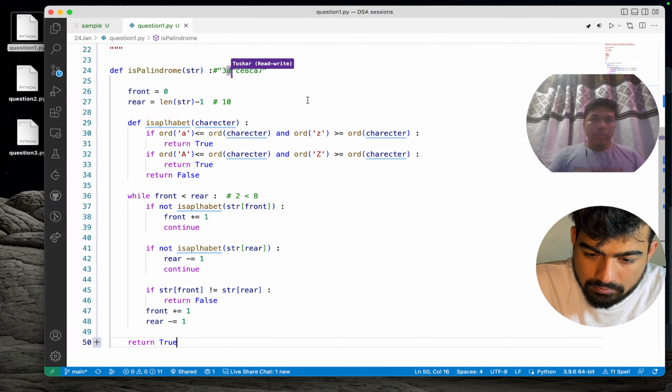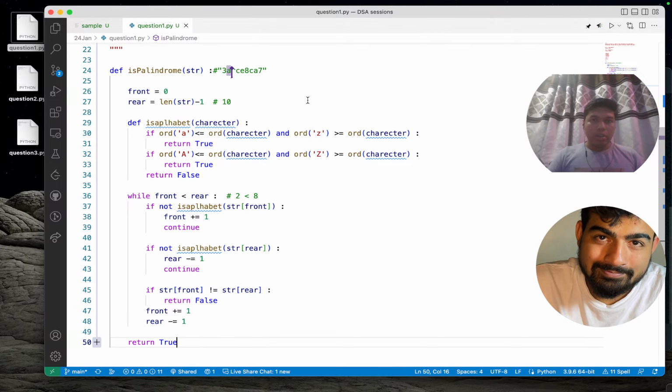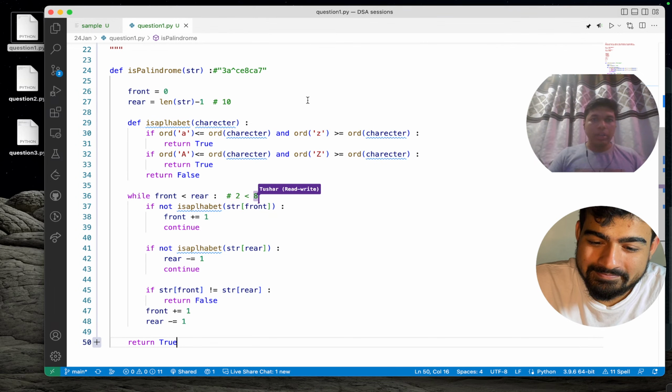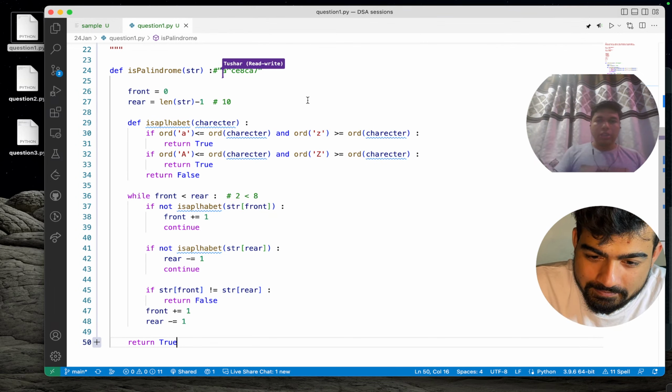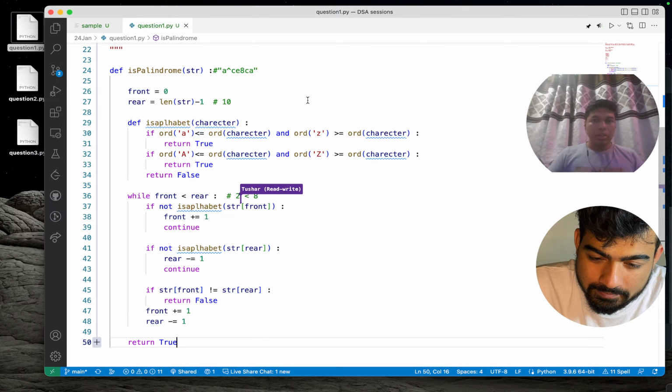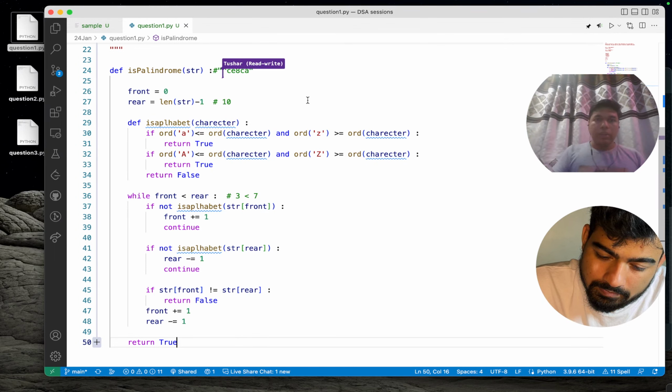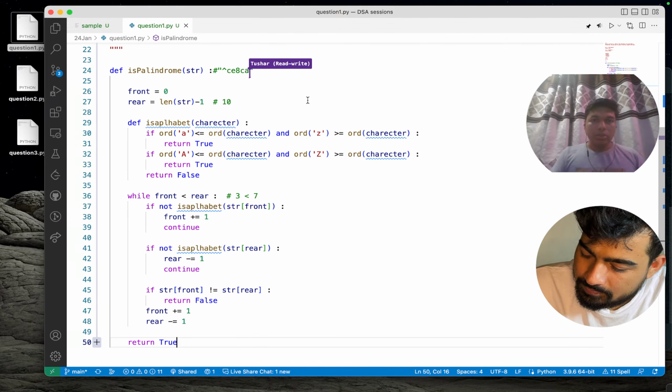Then A will come, and string of 2 equals string of A, so we can surely say that both are the same. So front will get increased by 1, that is 3, and rear will be 7, rear minus equals 1. Then we will be removing the A also.